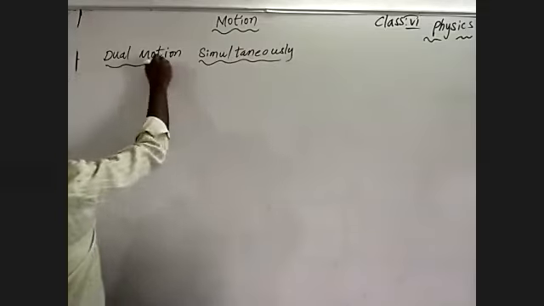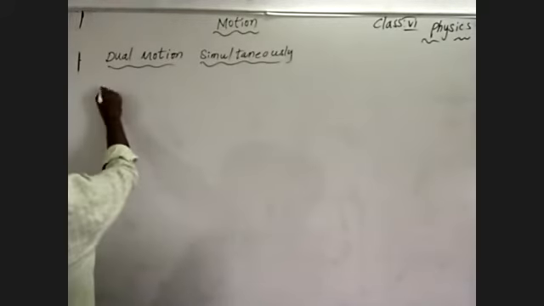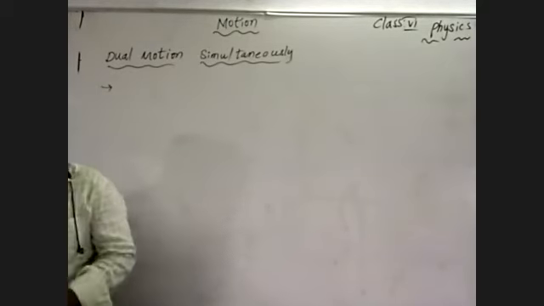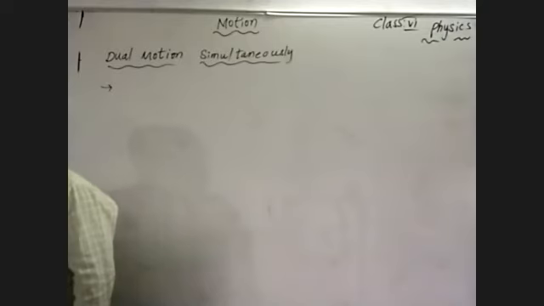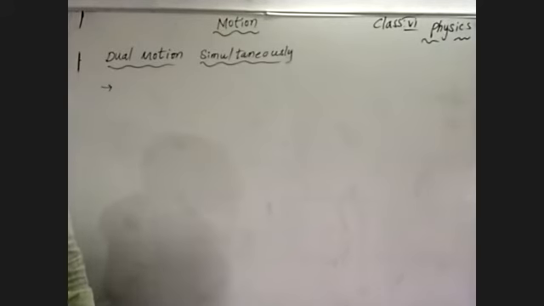Simultaneously means at a time, in a single time. Let me discuss different examples. Which can perform two motions at a time? What can you answer for that? In some cases, a body performs two motions simultaneously.